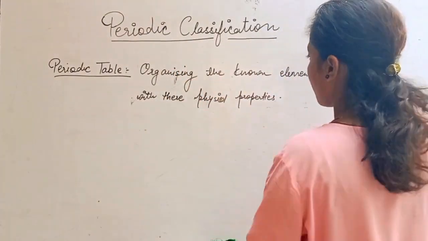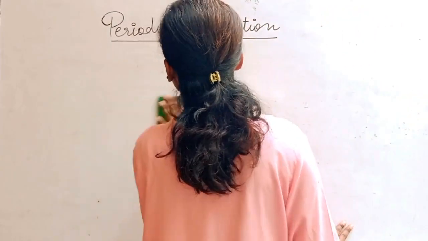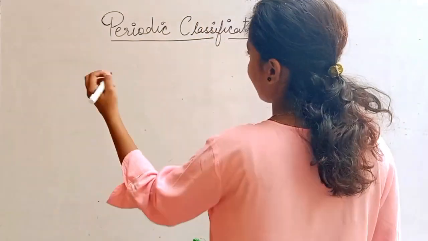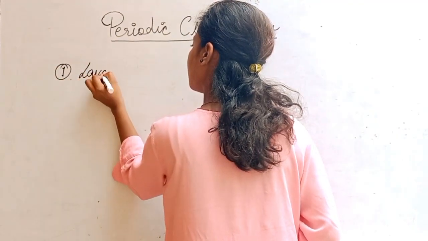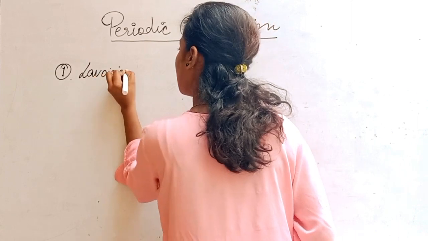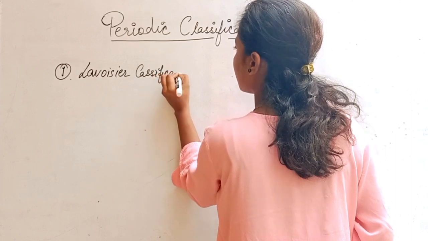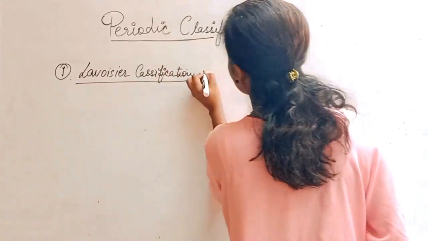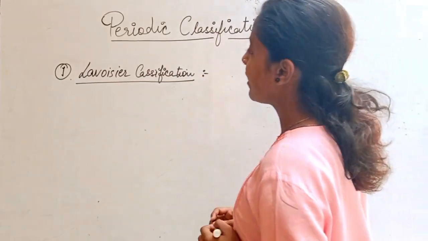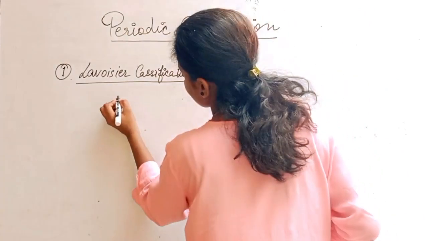Now, the history that covers periodic classification started with a great scientist, that is number one. We'll be talking about Lavoisier classification. Now, Lavoisier discovered that every well-known element needs to be classified in two ways.